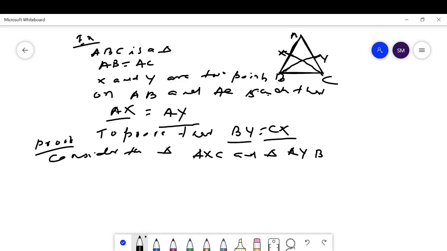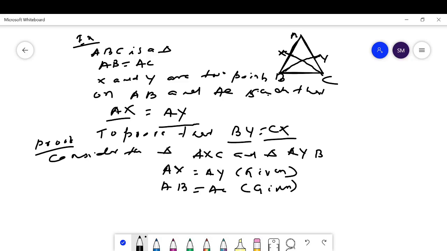Here AX is equal to AY, given, and side AB is equal to AC, also given.